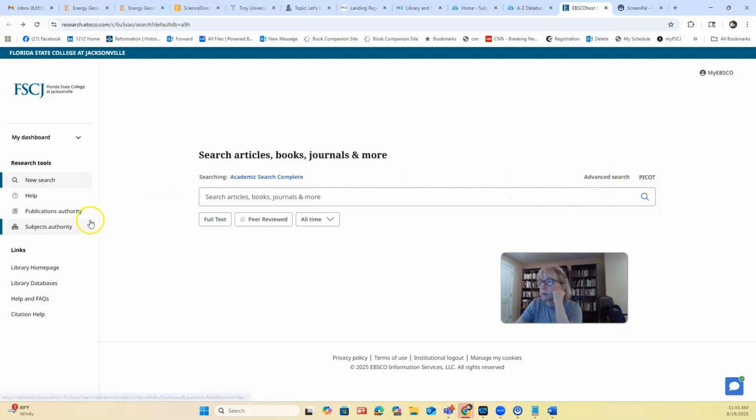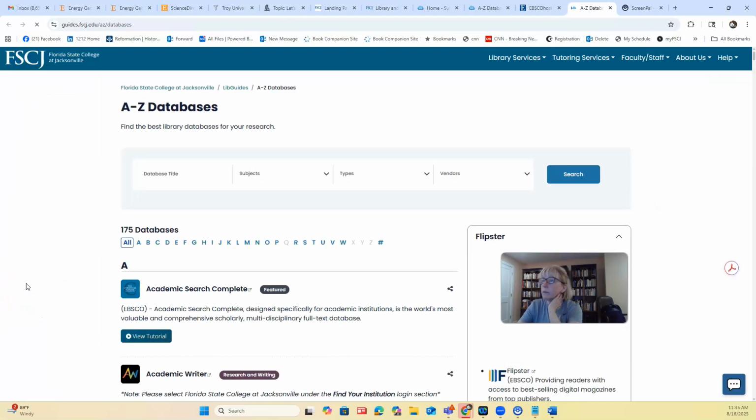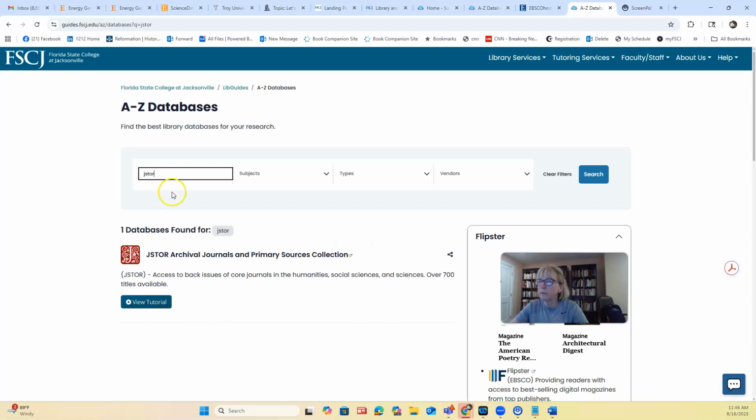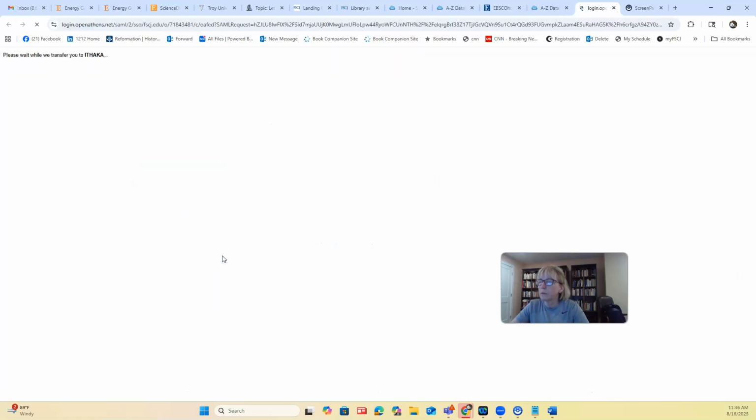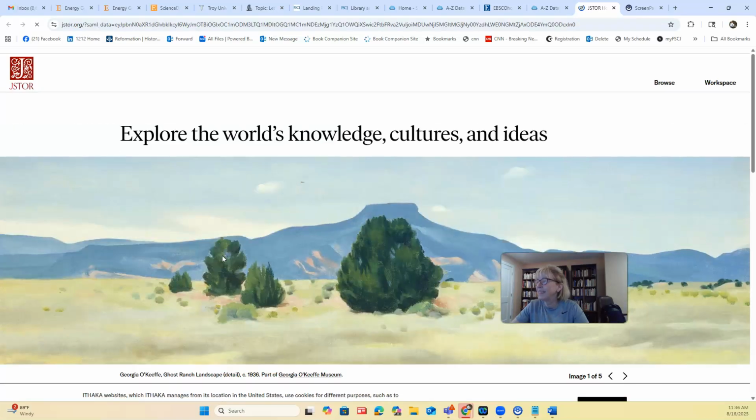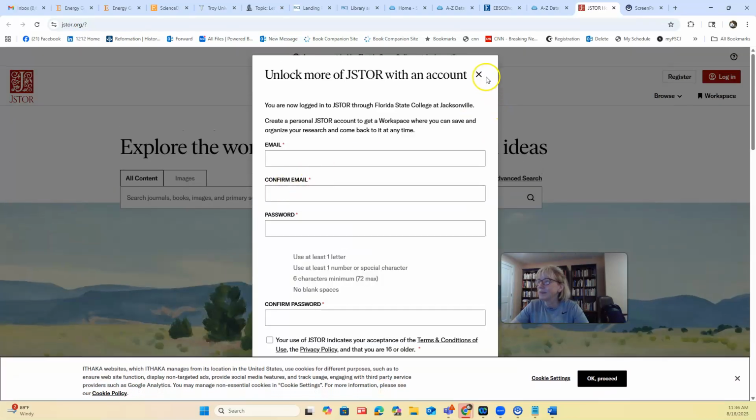Apparently not. So let's just go to the library databases here. Notice, over here on the left-hand side, library databases. And instead of scrolling down, let's look at JSTOR. Here we go. Okay, let's use the same search.